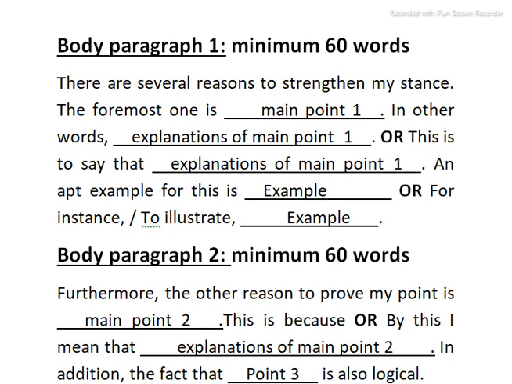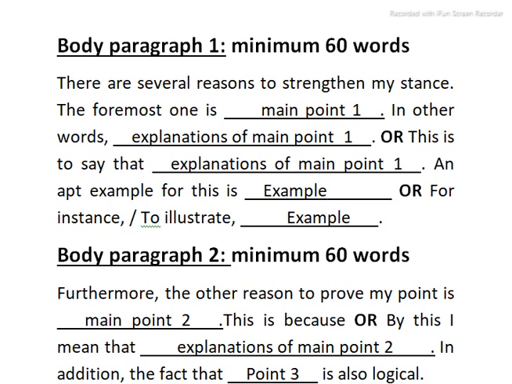Try to write the main point in 5 to 7 words, and then explain that point. For the explanation we can write "in other words" and explain the main point, or we can also use "this is to say that" as an explanation starter. Then we have to write one example related to this main point.